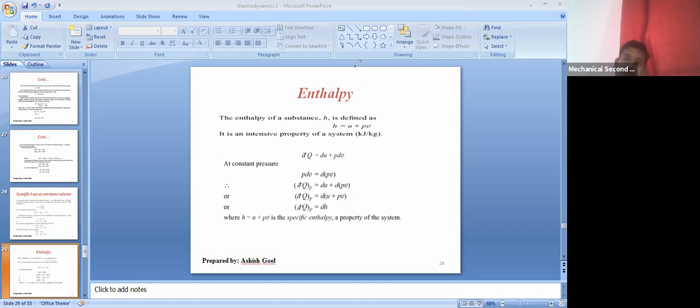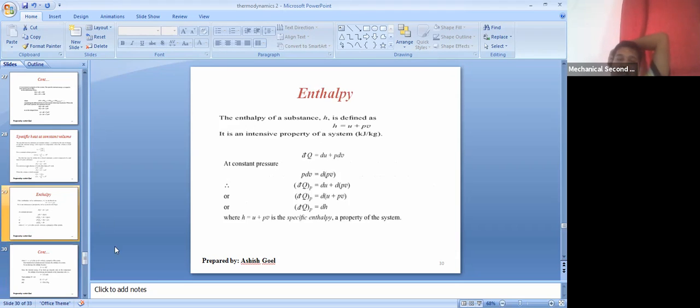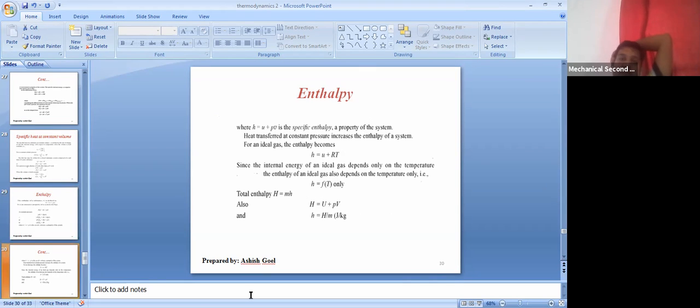So let us see a few more important elaborations related to this formula. Now H equal to U plus PV, as I discussed just now, is the specific enthalpy and it is a property of a system. Why is it a property of the system? Because U, P, V are all properties of the system. That is why this H would also be a property of the system.